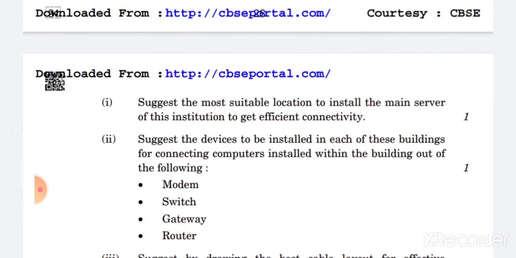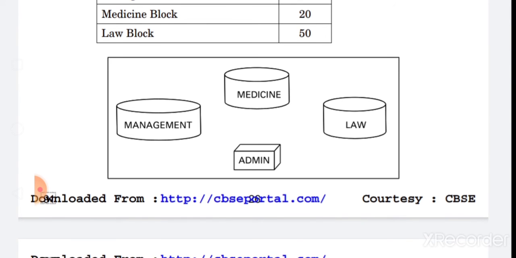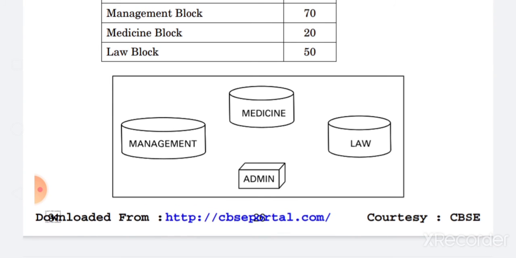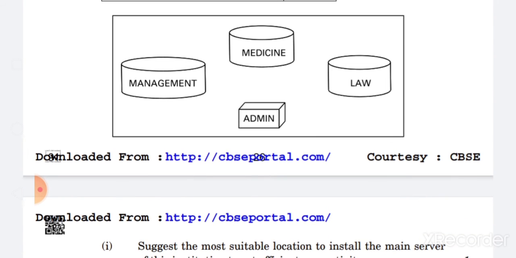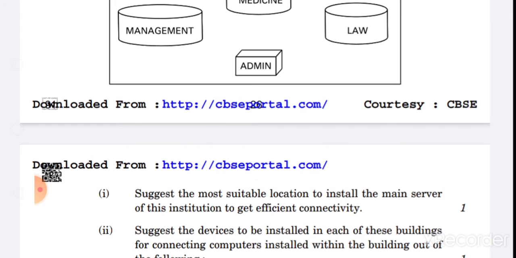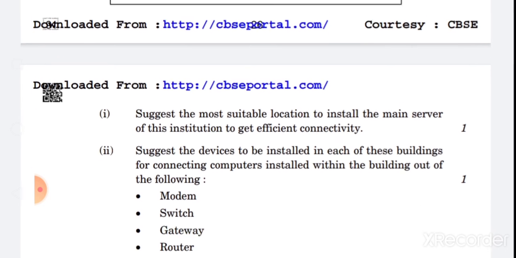So you can get effective connectivity when you implement the star topology, in which the server is in the center and all the other systems are connected with that server. The star topology is the connectivity arrangement in which the data can be used in a very effective manner, and when any single part breaks down, there is no effect on any of the other parts.